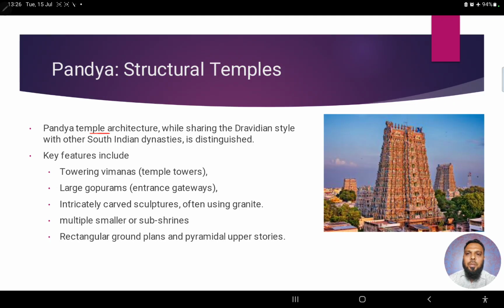Definitely the Pandyan temple architecture follows the Dravidian style, but they have some distinguished features, some unique features. Within South India, within the Dravidian style, there are some unique features. Now what are these unique features?